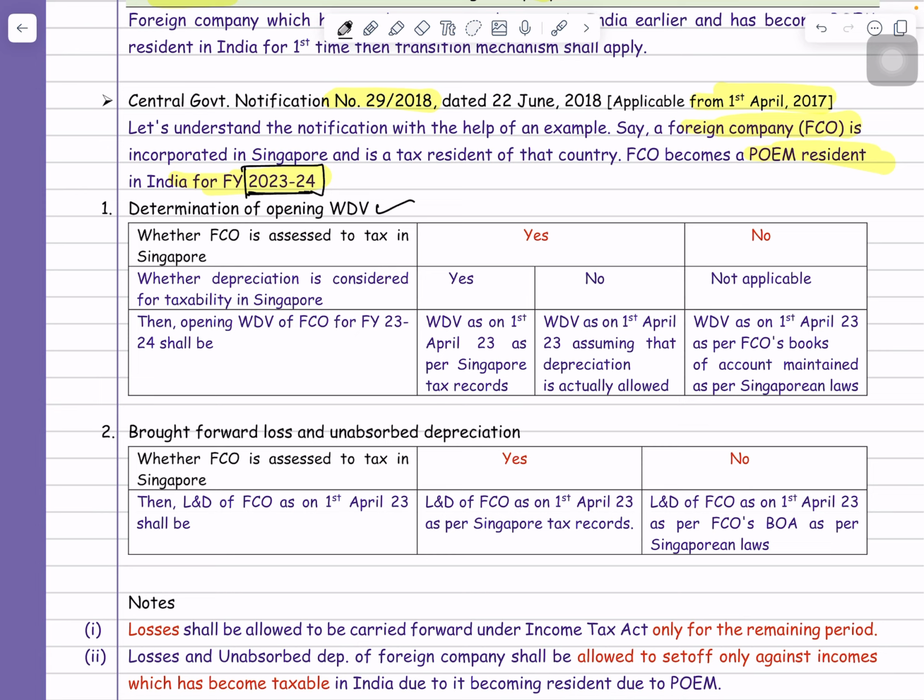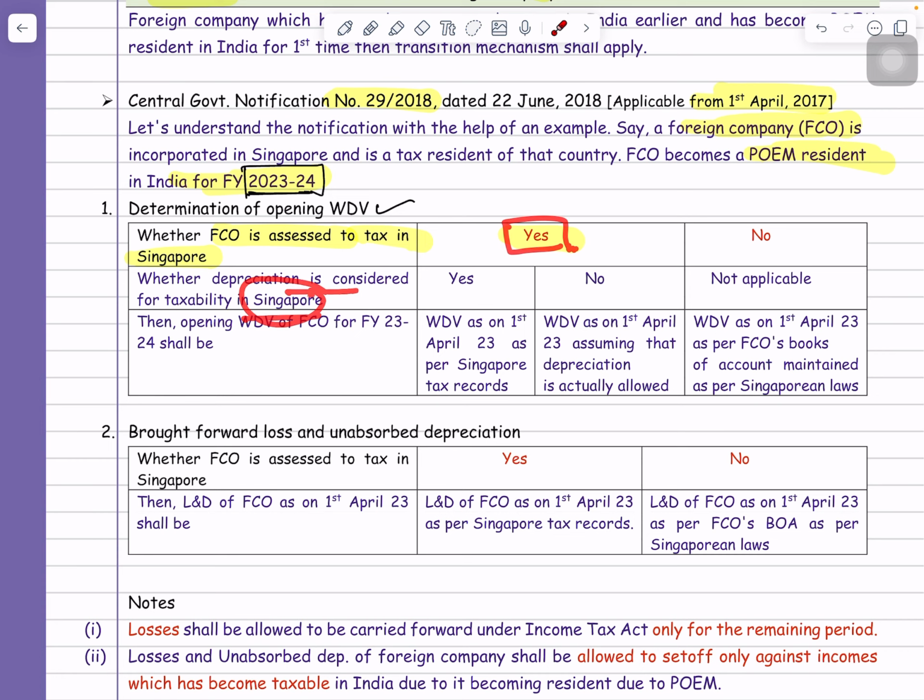For the opening WDV, you have to check whether that foreign company is assessed to tax in Singapore. Is Singapore Airlines assessed to tax in Singapore? The answer is yes, they are assessed to tax in Singapore. If they are assessed to tax in Singapore, now you have to check whether depreciation is allowed as per the Singapore tax law or not.